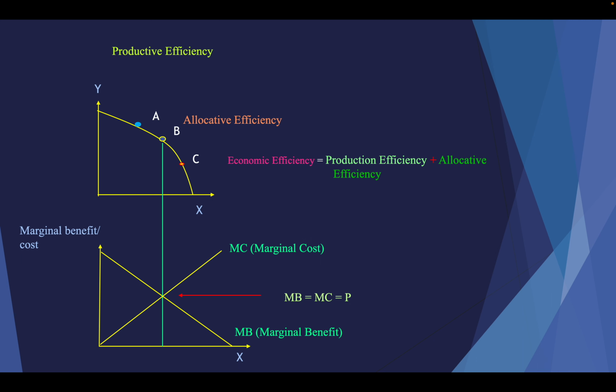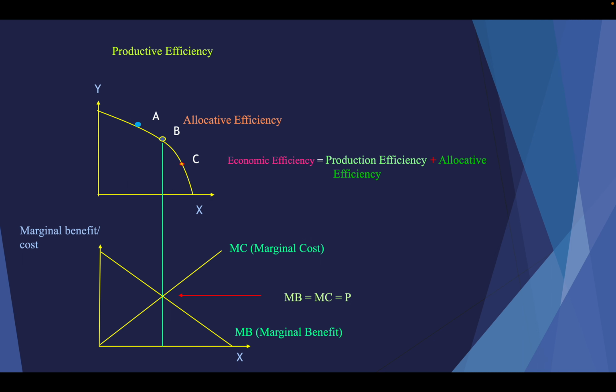The 3 points show productive efficiency, but we cannot produce all the goods and services in the economy, because the resources are limited. So we produce one good, and that means allocative efficiency. What's the meaning of allocative efficiency? Allocative efficiency means producing the goods and services bundle the society most wants. Whatever the society is demanding, we produce that good. Here they are demanding the B goods and services bundle.